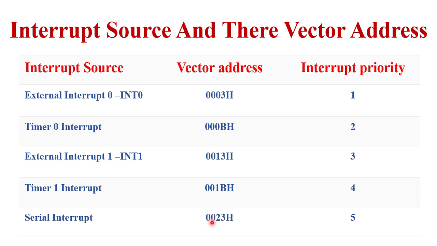Vector address 0023H and its priority is 5. So the vector address is the starting address of the interrupt service routine, the interrupt source is the device that generates that interrupt, and on the basis of the priority, the microcontroller can serve the interrupt.